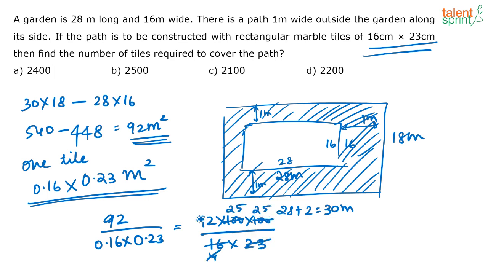Now 23 into 4 is 92. So you have 25. Yes, 25 into 4 is 100, and 100 into 25 is 2500. So you have 2500 tiles. That is option B.